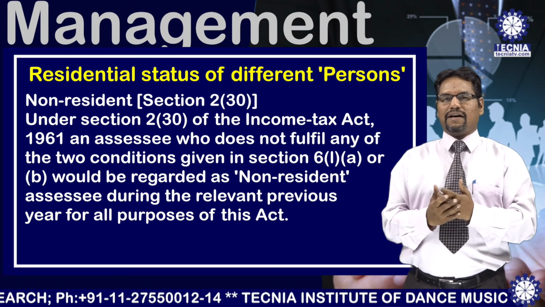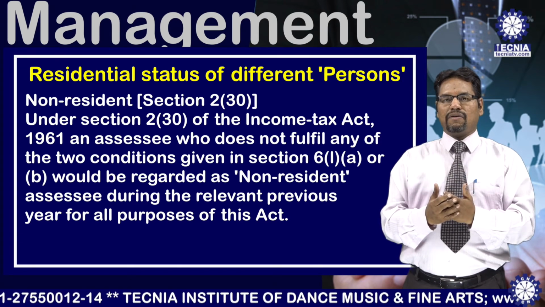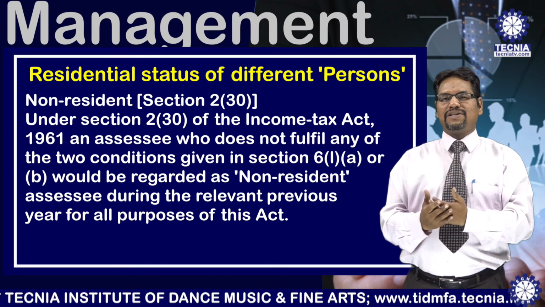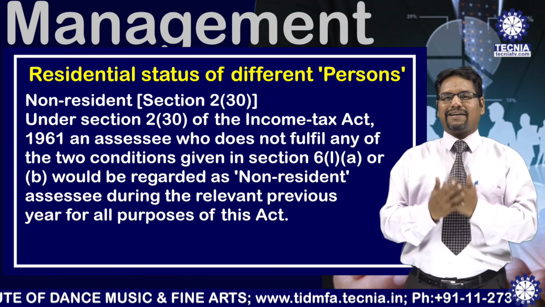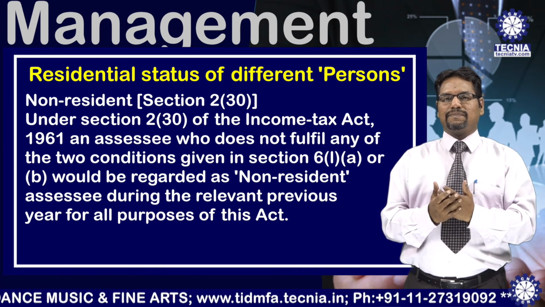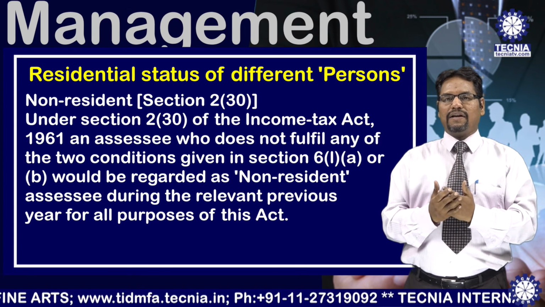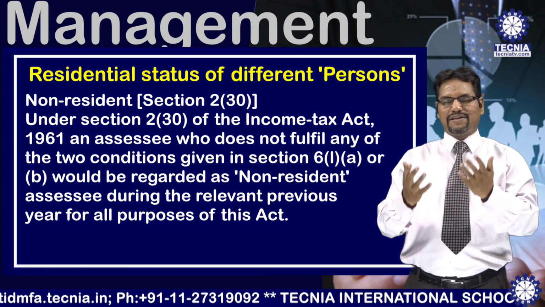And there is a third class, where an individual neither satisfies any of the basic conditions nor the additional conditions. He will be called a non-resident of India. He will never check the additional conditions.